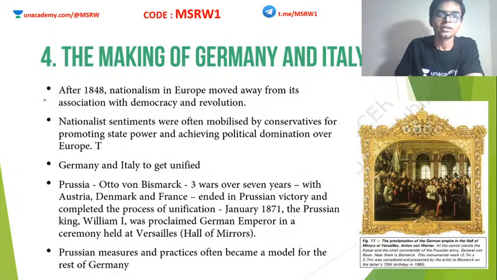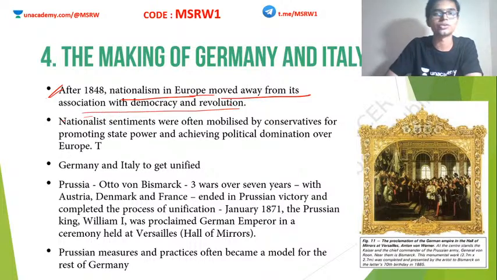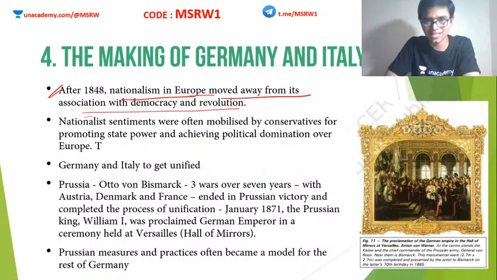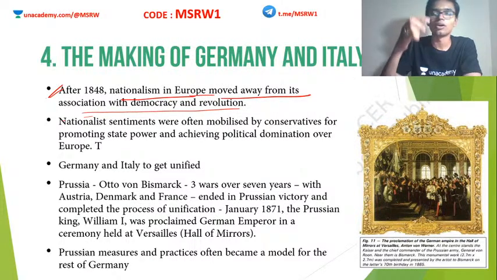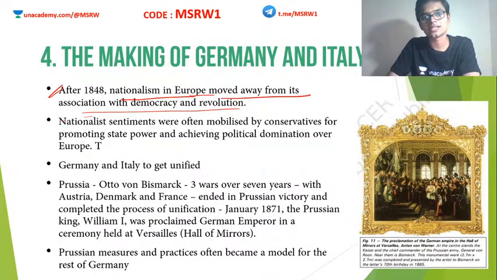Okay. So, after 1848, nationalism in Europe moved away from its association with democracy and revolution. Okay, the concept of nationalism actually witnessed a radical change now. They did not want democracy. They did not want universal adult suffrage. Okay, also they were actually moving away themselves from revolution because revolution failed. I mean, although the 1848 revolution was a success, in the result it failed. It failed to set up a government of its own. Why? Because the king of Prussia did not want to become a president.